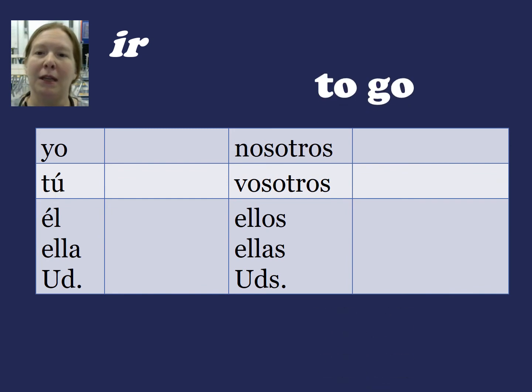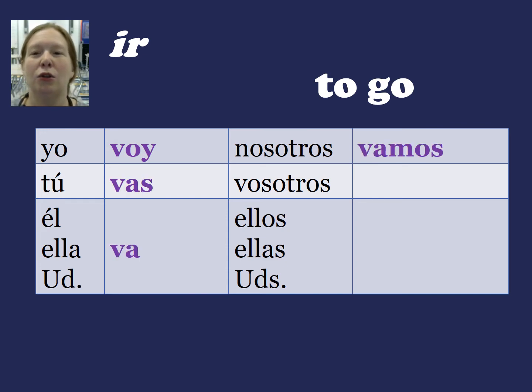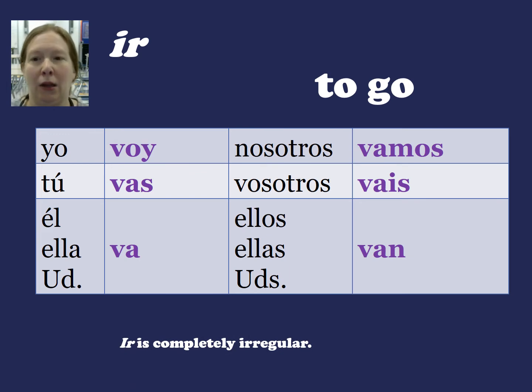Ir means to go. And the forms are yo voy, tú vas, él, ella, usted va, nosotros vamos, vosotros vais, ellos, ellas, ustedes van. Ir is completely irregular. I mean, I know that technically it's IR, right? But you can't just use your IR endings. It is not going to work. You simply have to memorize voy, vas, va, vamos, vais, van.